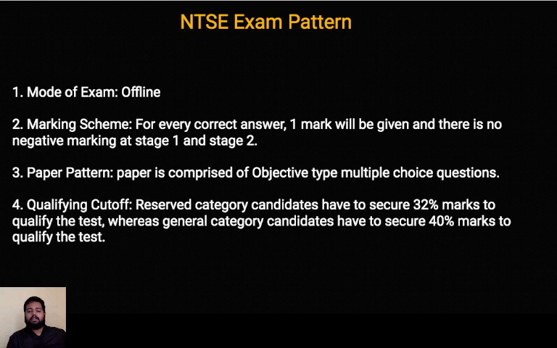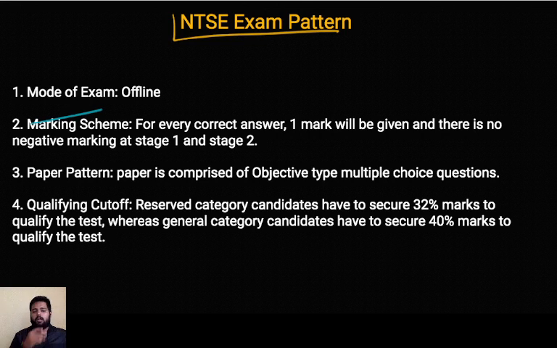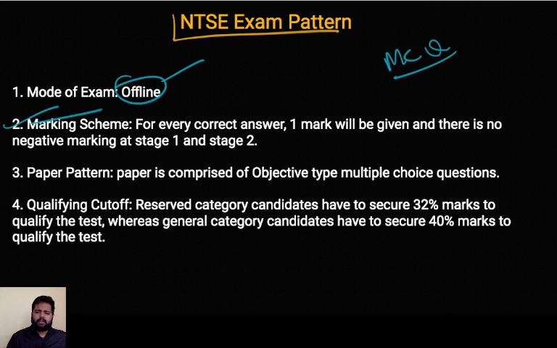Then let's come to the topic of exam pattern, that is, what's the exam pattern of this exam. So first of all, the mode of exam is offline, right? So your stage 1 and your stage 2, both the exams will be happening in offline mode. And then you have a thing called the marking scheme, right? Because you'll be getting the exam in MCQ format. And in MCQ, for every one correct answer you'll get 1 mark. So 1 mark for one question, okay? And for every wrong answer, there's no negative marking. So if you have marked the answer wrong, you'll get 0, and if you have marked the answer correct, you'll get 1 mark, right? So there's no negative marking.